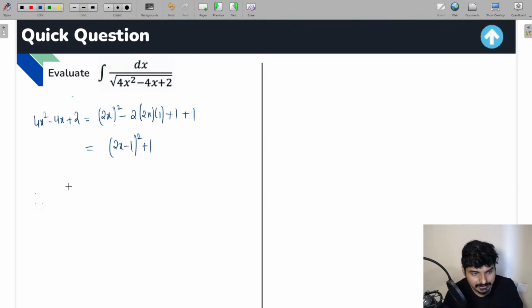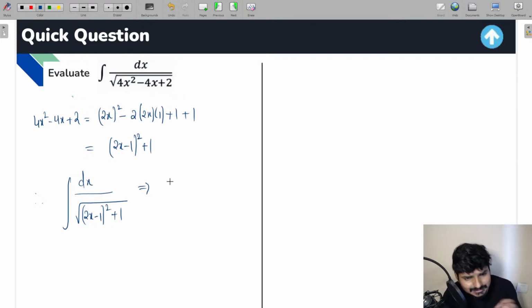So instead of writing the integral in this way, we can write dx by square root of, in place of 4x square minus 4x plus 2, 2x minus 1 whole square plus 1. I hope this point is clear for all the students. Now, if you want to write this in standard form, how can we do this, everyone? Very simple. You take 2x minus 1 is equal to t. If you differentiate on both the sides, what are you going to get? I'll get 2 dx is equal to dt. So dx is going to be 1 by 2 dt.